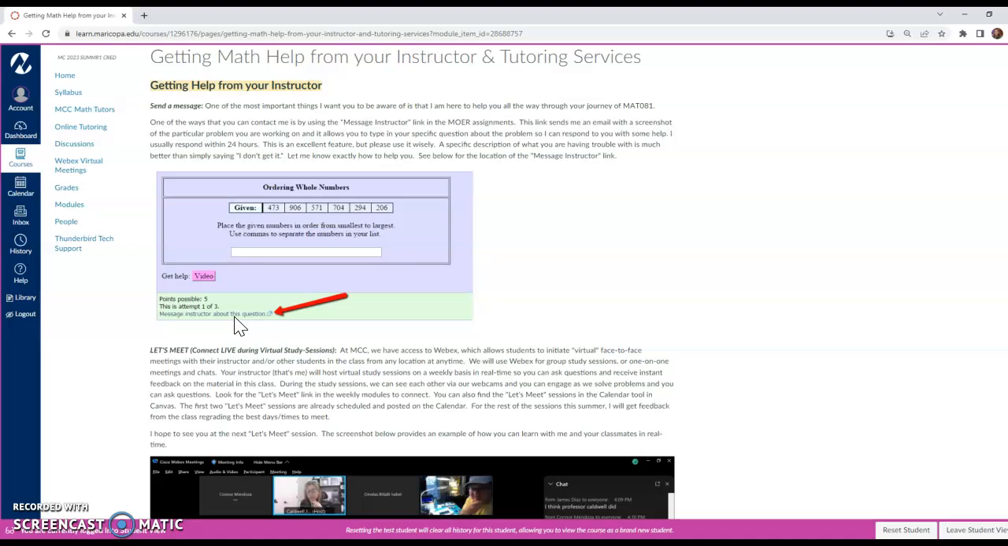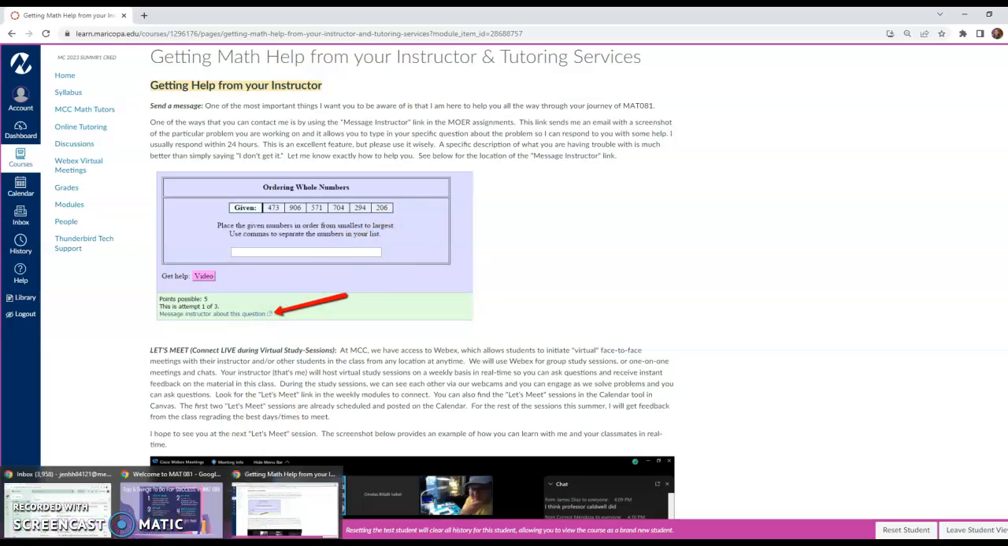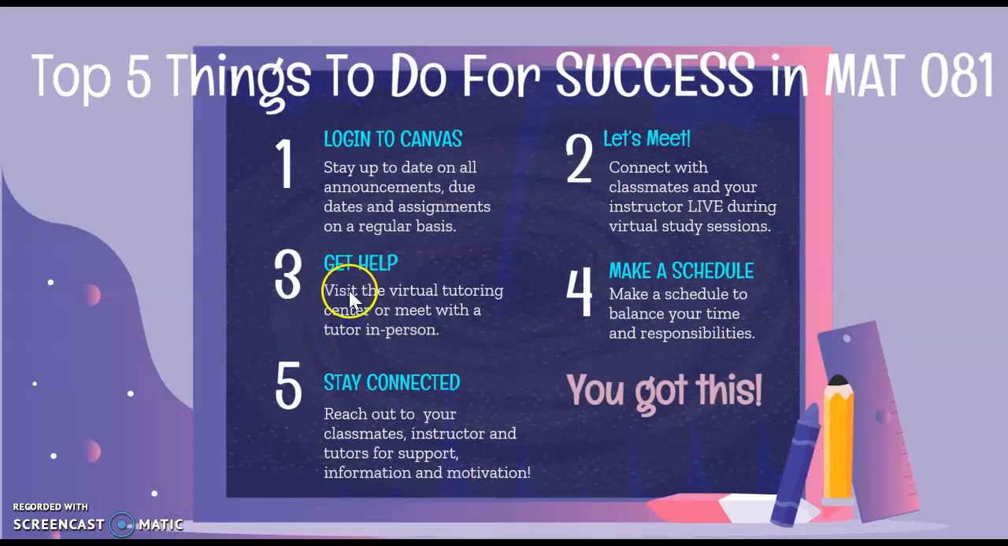So I will be able to see the problem and then you could explain to me what your difficulty is with that question. And then I can write you back and I can look at exactly what you're looking at. And then I can write you back and give you a hint on how you can solve that problem. So there's so many ways for you to get help. So I really hope you guys take advantage of all those ways to get help.